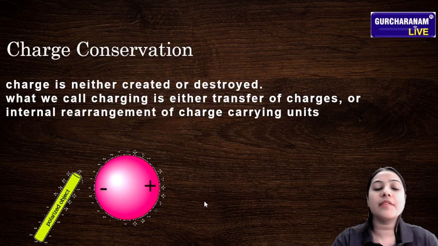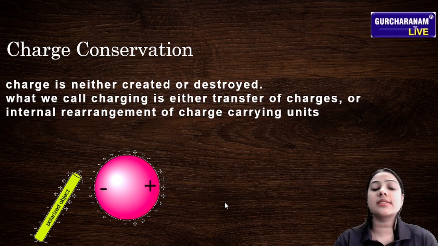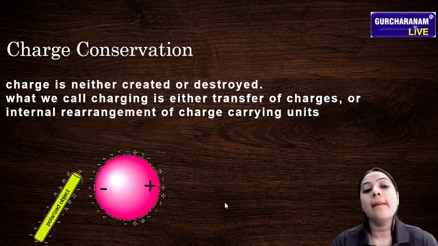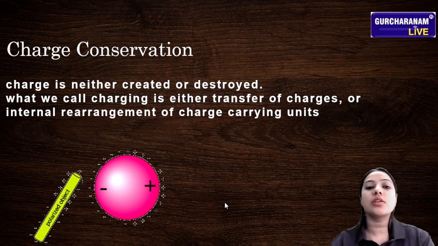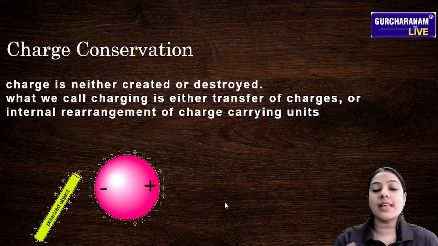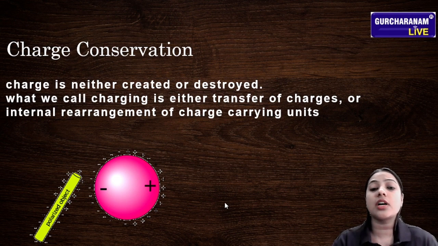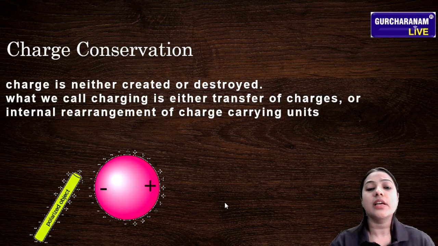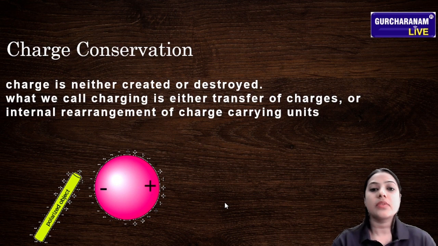After that, we learn about the property of charge conservation. How can we say that charge is conservative in nature? Because charge is neither created nor destroyed. What we call charging is either transfer of the charges or internal rearrangement of the charge carrying units. We learned in our previous classes that charge can neither be created nor be destroyed. That means we can't create a charge or destroy a charge. It is natural.